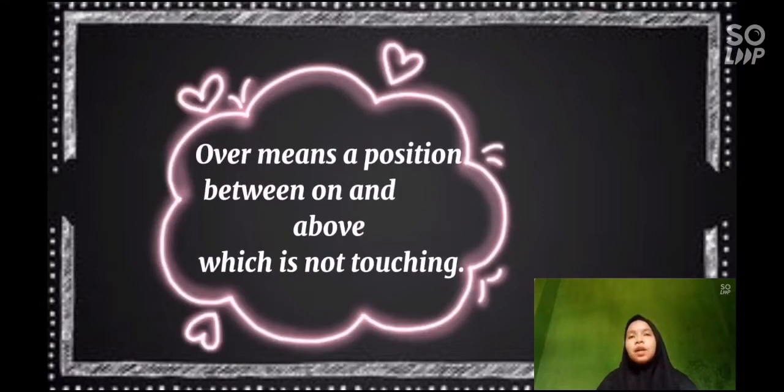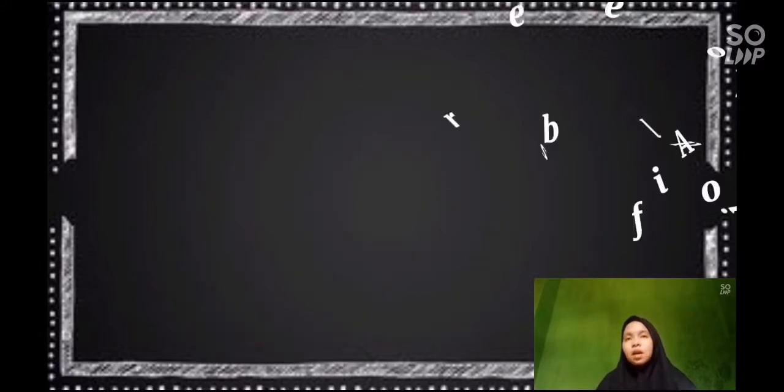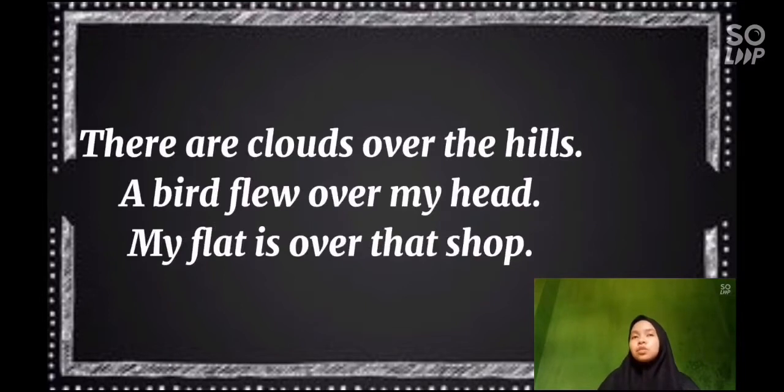Preposition over means a position between on and above, which is not touching. For example, there are clouds over the hills. A bird flew over my head. My flat is over that shop.